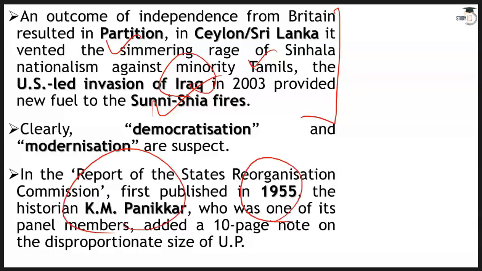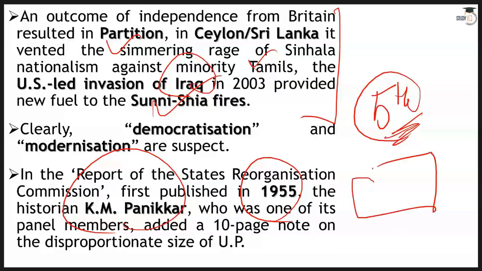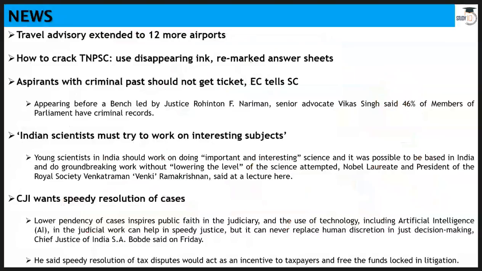Panikkar back in 1955, he said that UP is a very big state, or disproportionate in size. And let me tell you one more interesting fact that is not mentioned here: if UP is made a country, then it will be the fifth most populous country in the world. So yes, we can think about it. We can divide Uttar Pradesh into various different states. If we can do this, then it can change the situation of the people living in this part of our country. These are the news items, dear friends.